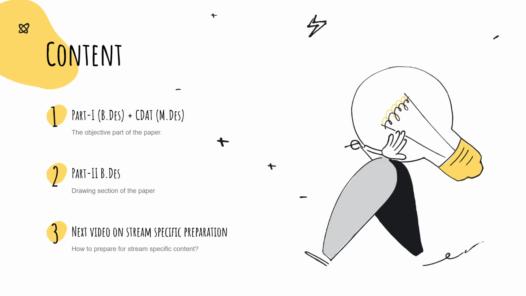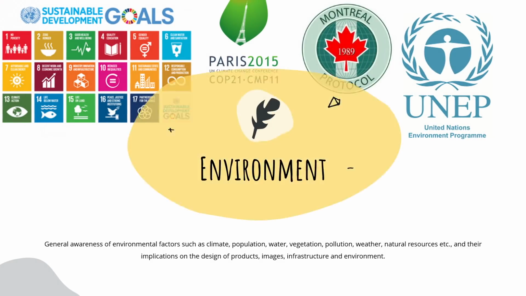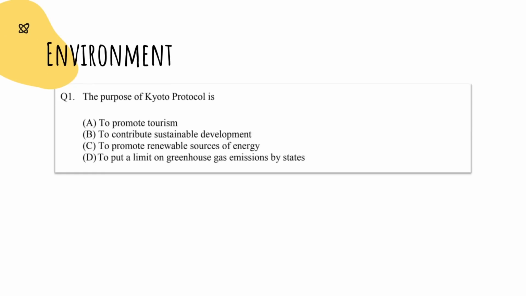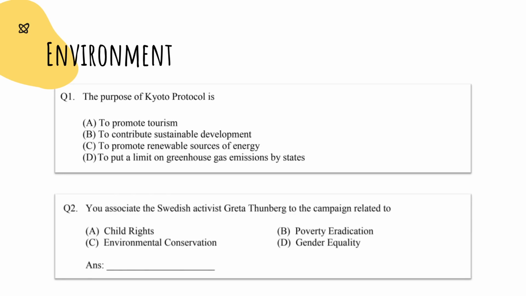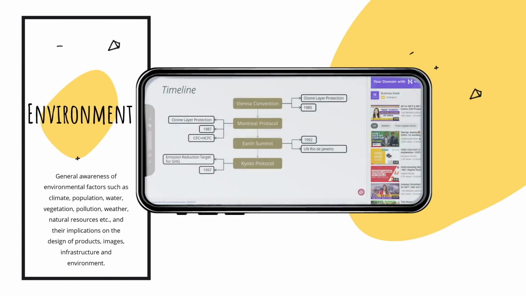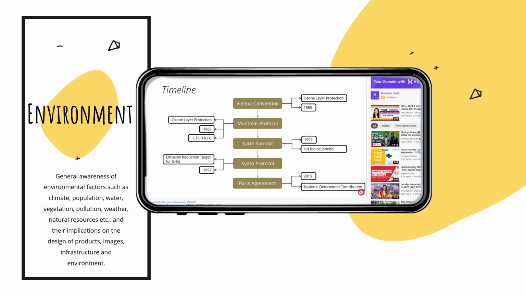First, there are questions on environment. And it is for obvious reasons that this topic is important for any exam. Take a look at the question paper from bachelor's and master's question paper. Now we have created a video on some important conventions and agreements on environment. Please go through that, and I'm sure after that you'll be able to answer many of such questions on environment.